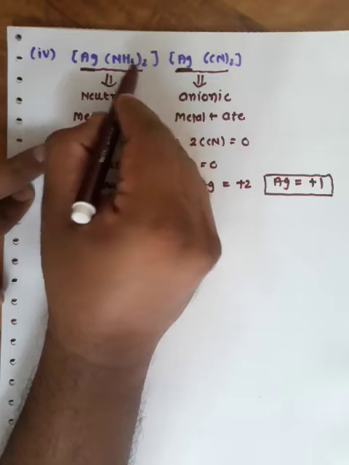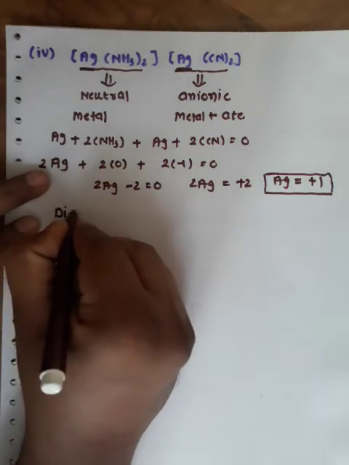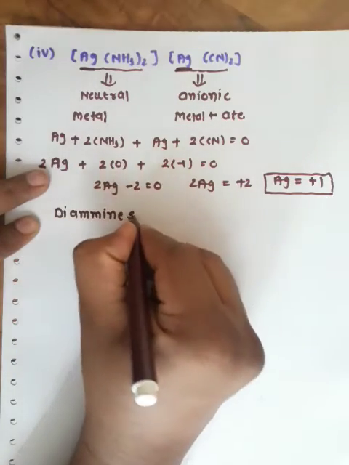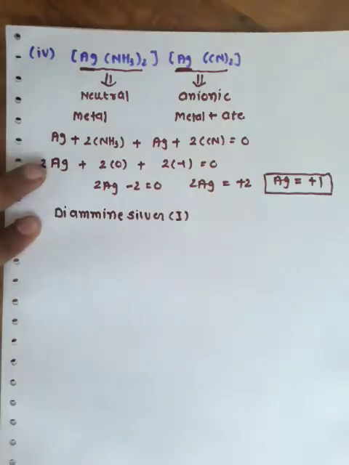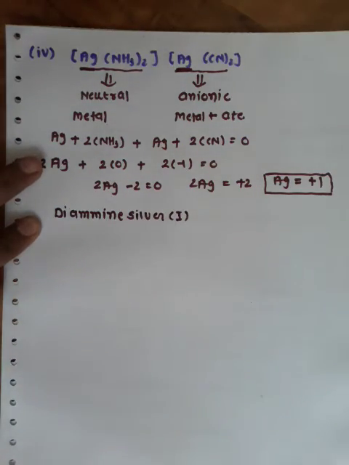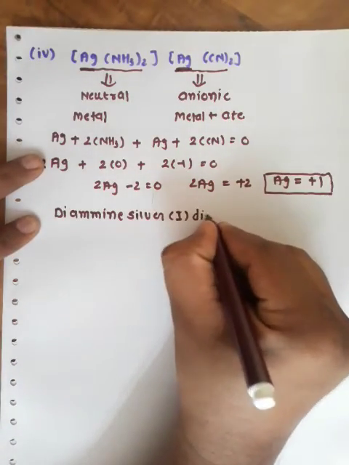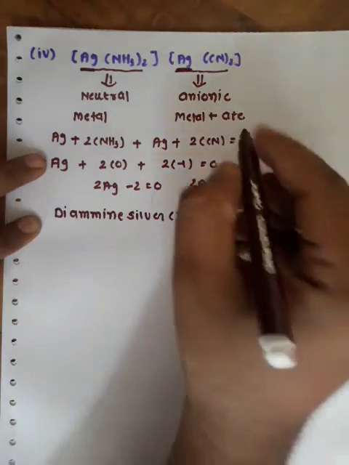Now, in the first one, how many times is ammonia repeated? 2 times. So diammine silver 1. And next, cyanide, dicyano. Now here the metal is followed by the suffix.